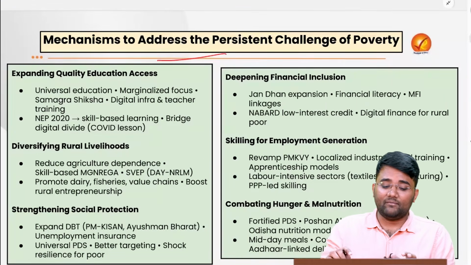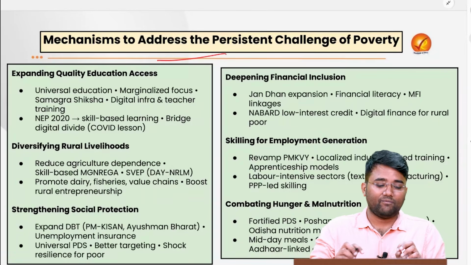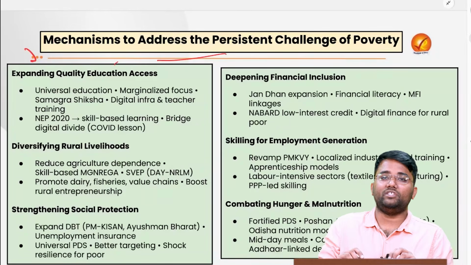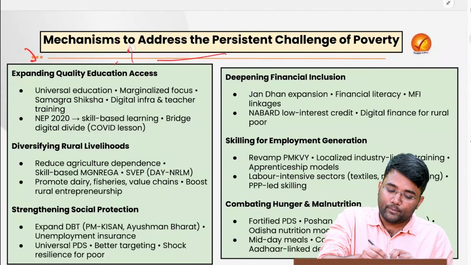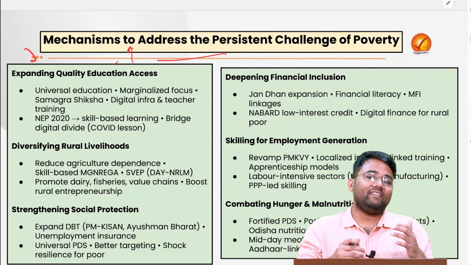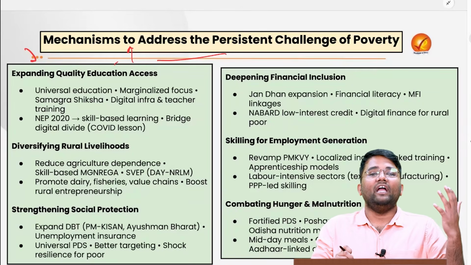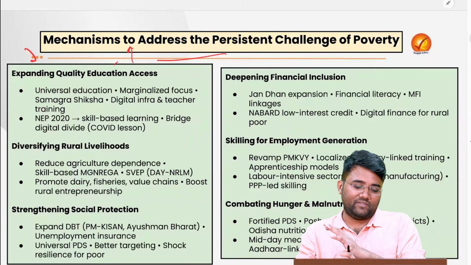So what is the mechanism with the help of which we can address this particular challenge of poverty? First of all, we need to expand quality education, because this will help us improve human capital. The employability of these persons will be improved, and they can invest whatever income they are getting with the help of better education and better employment facilities.